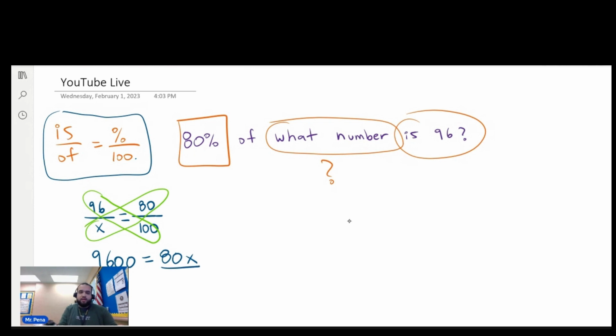Now the next step is to isolate the variable. And so we divide both sides by 80. That number next to the x, divide both sides by 80. And so we evenly distribute that value. And so 80 divided by 80 is 1. And so that cancels out. And so x equals 9600 divided by 80, which is 120.